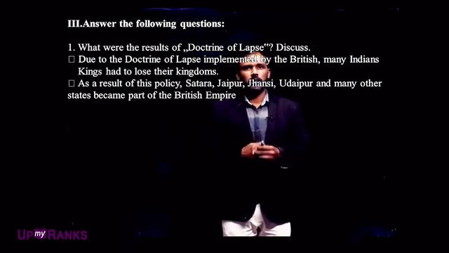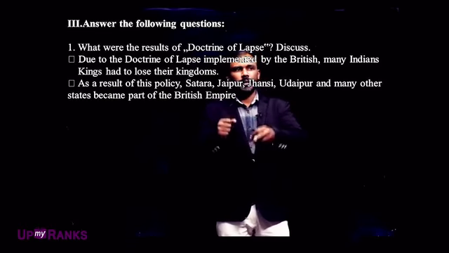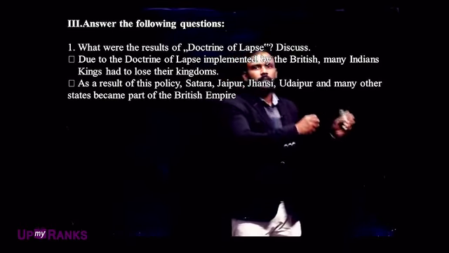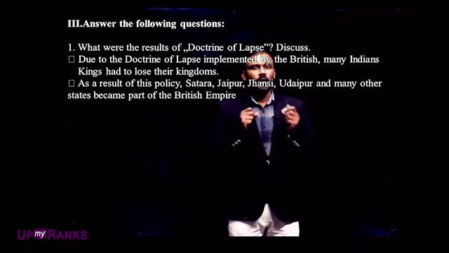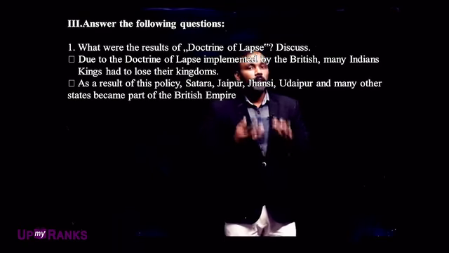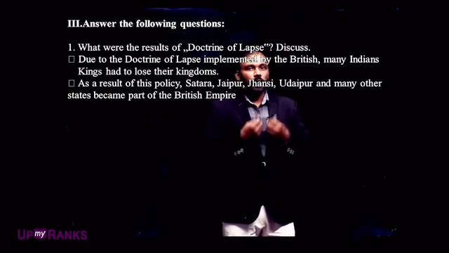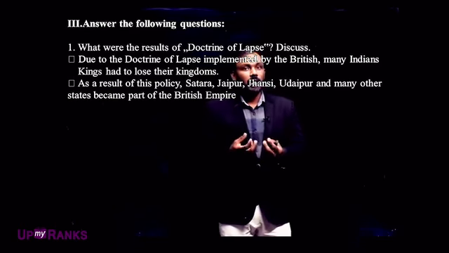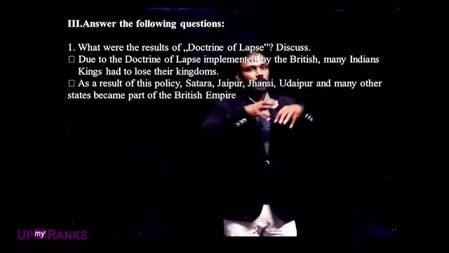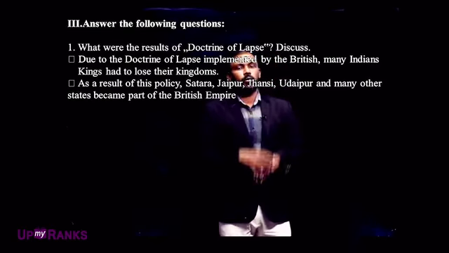They put a full stop to that. If you don't have a son or daughter, then after your death, automatically the kingdom will fall into the hands of the Britishers. That is the policy. Because of this policy, many rulers who did not have their own son or daughter lost their kingdoms, and after their death the kingdom automatically went to the British.